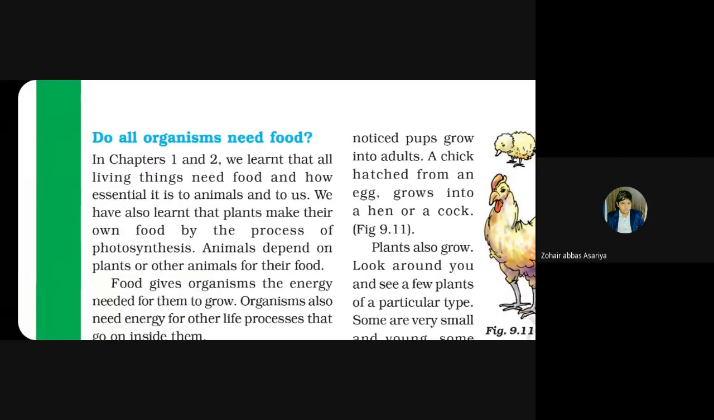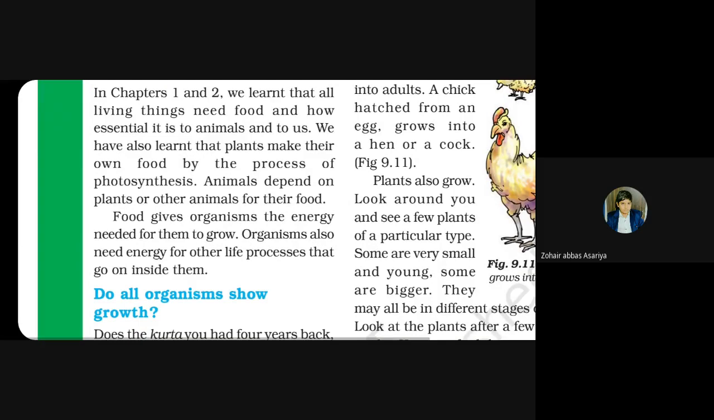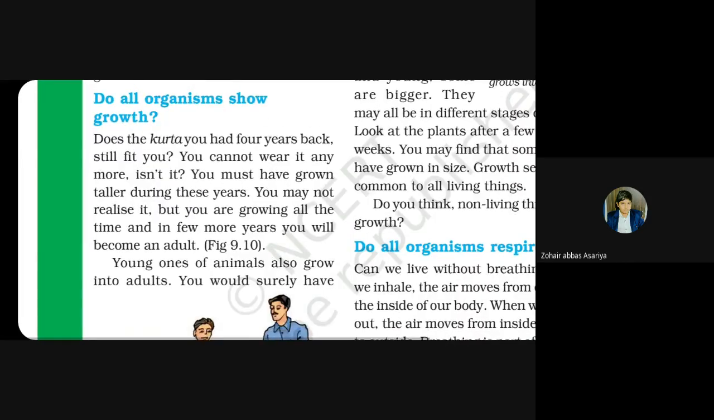See, for survival we required food. For energy we required food, and even for the growth of our body we required food. Not only we, but all living organisms: human beings, animals, insects, plants. See, plants also prepare their food by photosynthesis. So we all are living, so we all require food to live. Okay, so Fazil, read the next point.